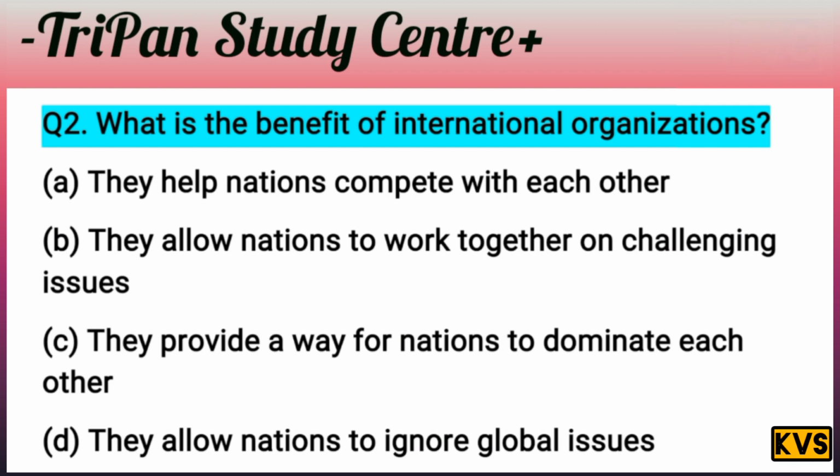B: they allow nations to work together on challenging issues. C: they provide a way for nations to dominate each other. And D: they allow nations to ignore global issues. This is a most important question.